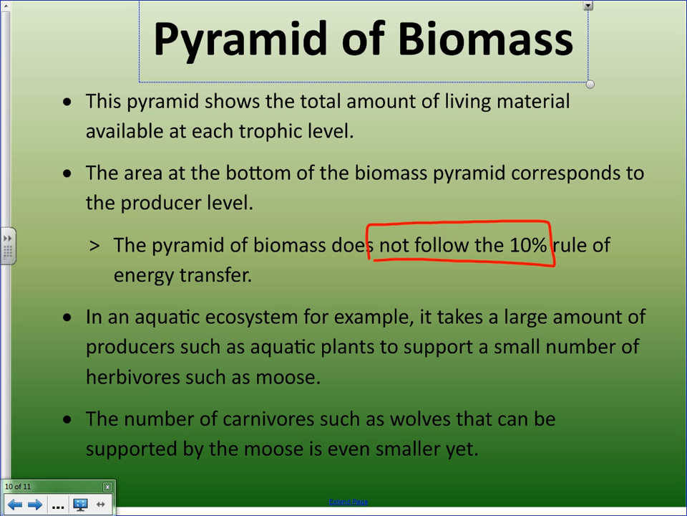So in aquatic ecosystems, it would take a large number of producers to support a small number of herbivores. So we can imagine all of the plants and the plant material that's needed just to support a small population of moose. Also, if we compare the number of moose available to, say, a predator that would feed on moose, there's less wolves than moose, and it's not based on a 10% rule.